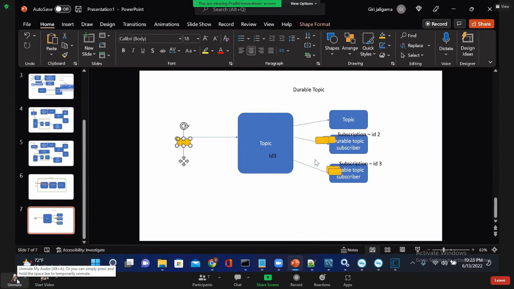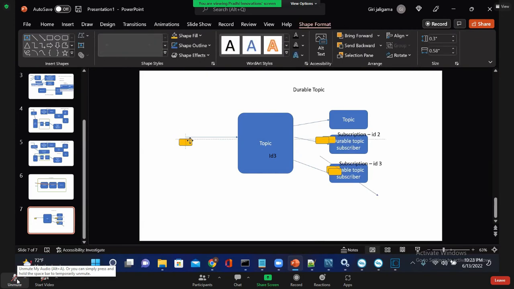Let's say this is inactive, and a message is published. What will happen? This will receive a message, this also will receive the message, but a copy of the message will be stored in the JMS server for this subscription ID.